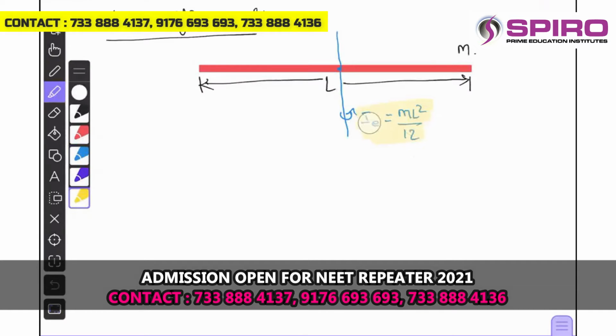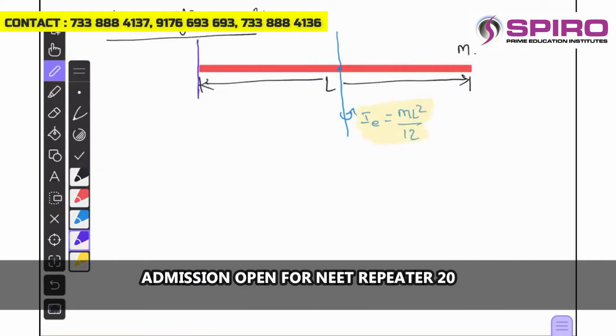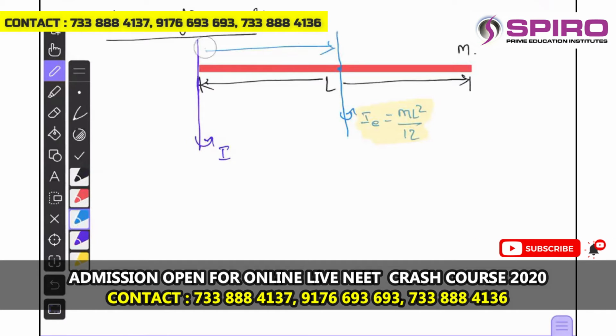Moment of inertia of a thin uniform rod about the equatorial axis will be ml square by 12. Now let us calculate its value about the axis passing through one of the ends. This is one of the ends. About this axis, moment of inertia is supposed to be found. And the perpendicular distance between these two axes is L by 2, half of the length.